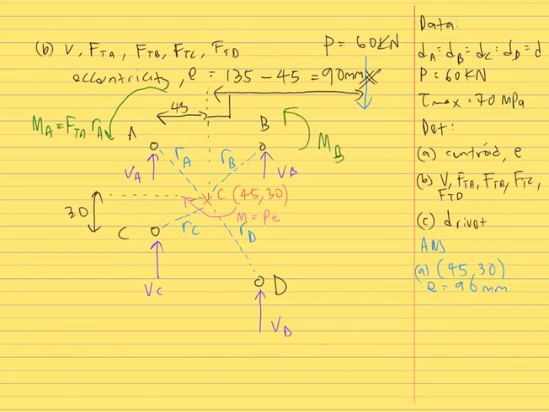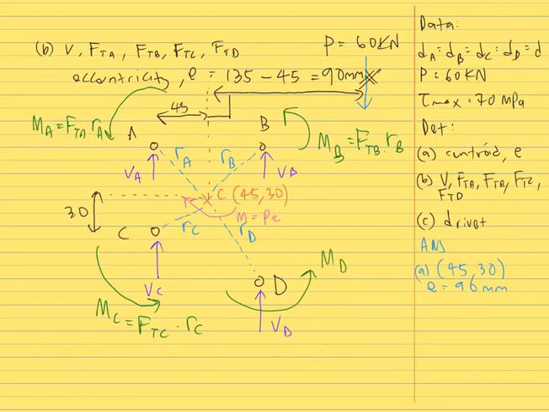This is the same with rivet B. So resisting moment for rivet B is equal to FTB times RB. And the direction of the resisting moment is opposite to the applied moment. So we also have resisting moment at rivet C, MC is equal to FTC times RC.